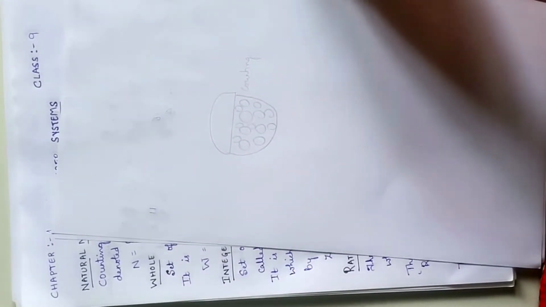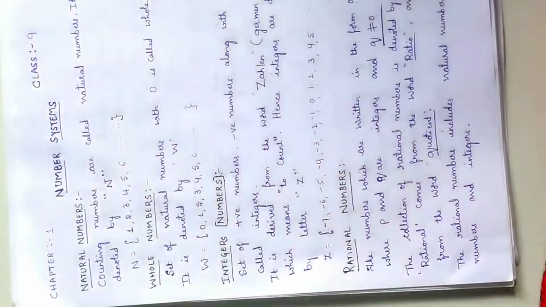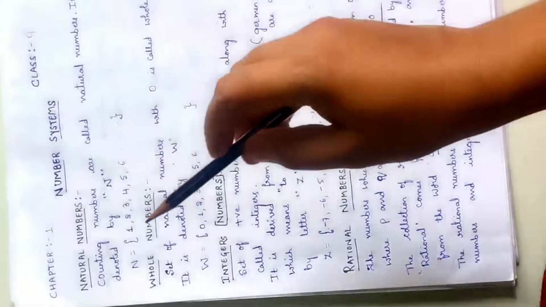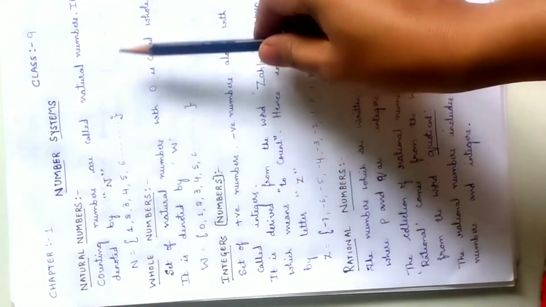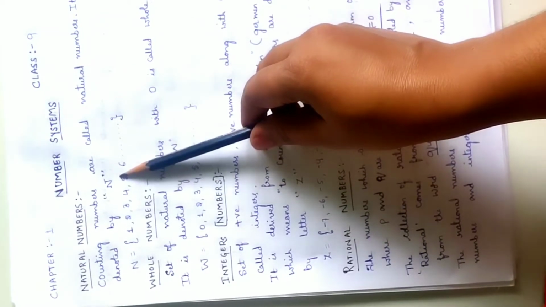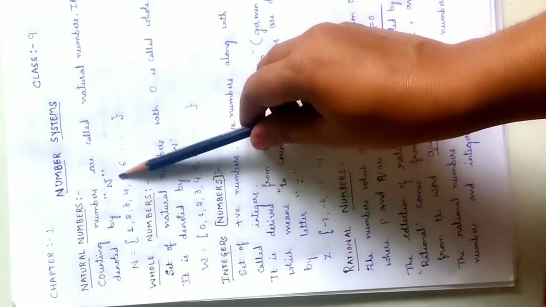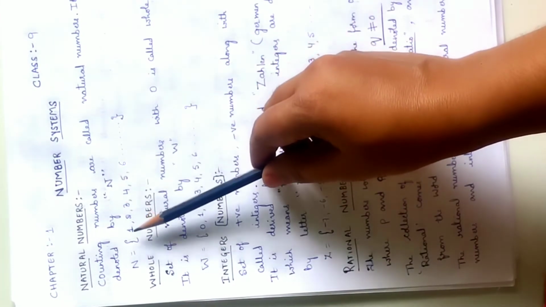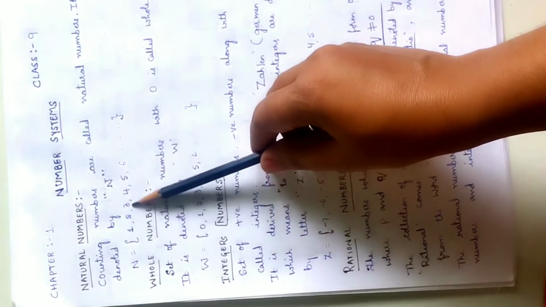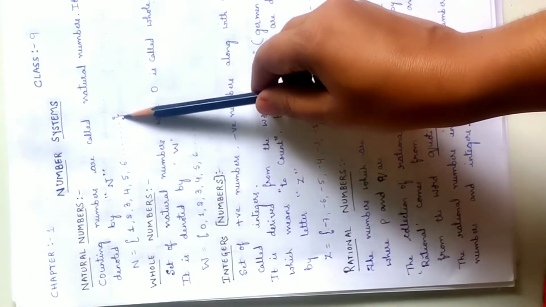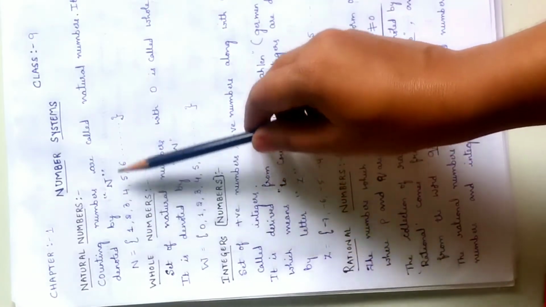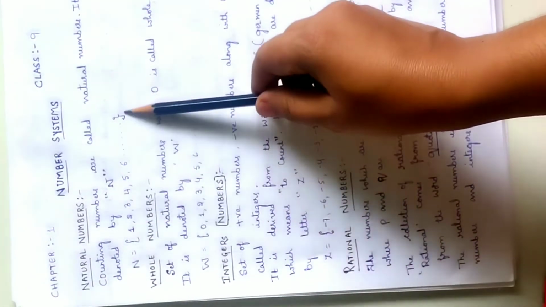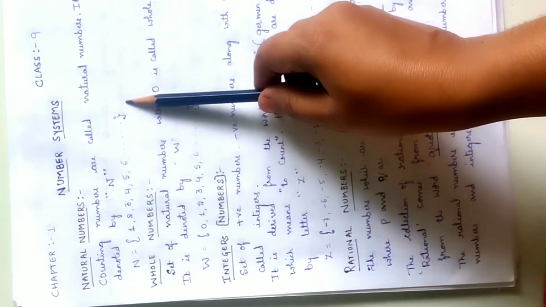Did you understand? I'll repeat. Natural numbers are the counting numbers and are denoted by the capital letter N. They are the set of counting numbers. Generally, natural numbers are written in the form of 1, 2, 3, 4, etc., enclosed by flower brackets.